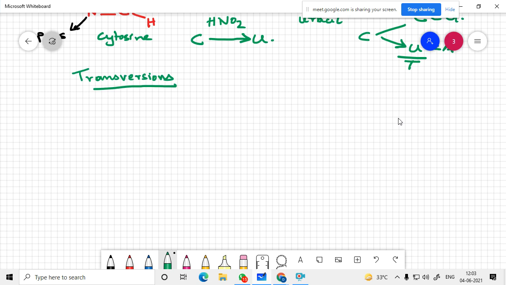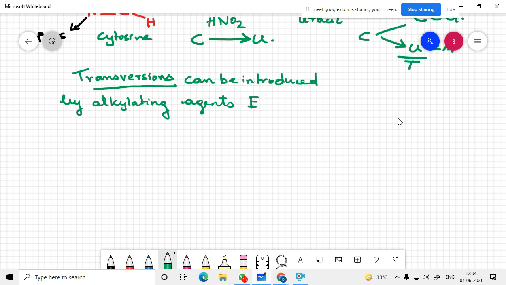So you know that it is the replacement of a purine by a pyrimidine. Transversions can be introduced by alkylating agents like ethyl methane sulfonate, a very powerful mutagen. Remember this. Let us not go to the structure of this.